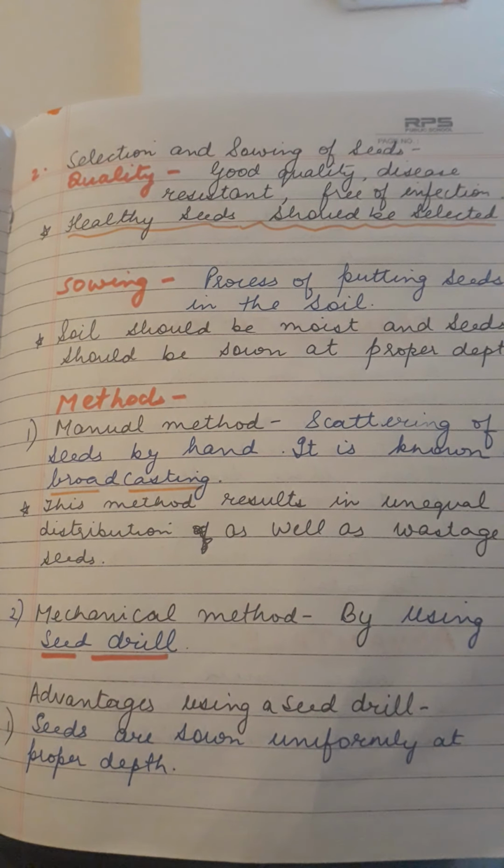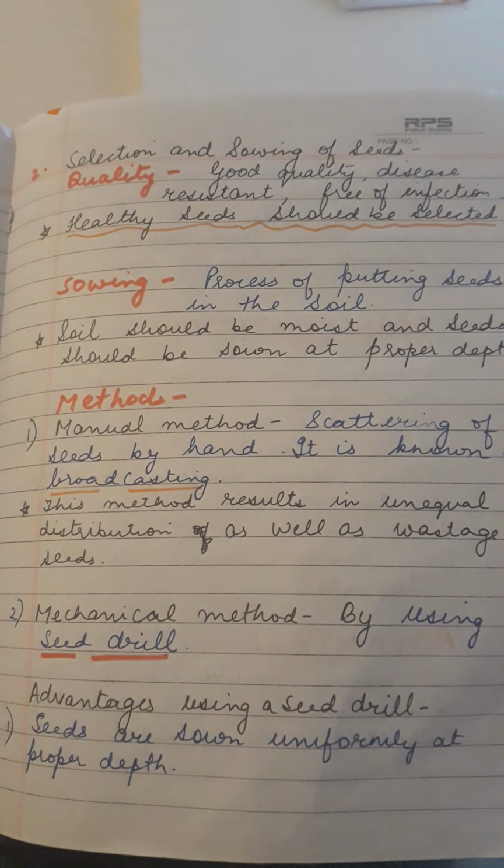The second step after preparation of soil is selection and sowing of the seeds. Once the farmer plows the field and the leveling is done, the next step is the selection and sowing of the seeds. The seeds selected by the farmer should be of good quality, free of infection, and disease resistant. And most important, damaged seeds should not be selected by the farmer. He should select healthy seeds for the process of sowing.